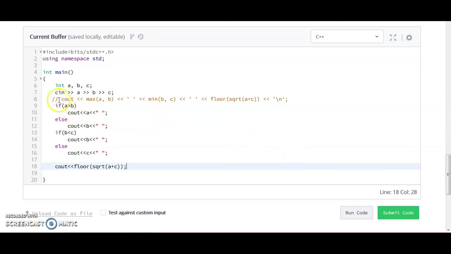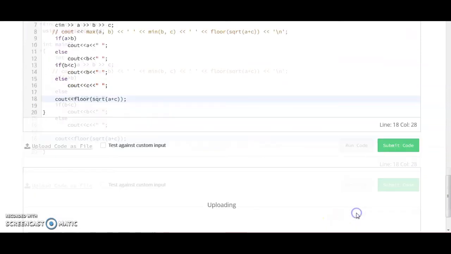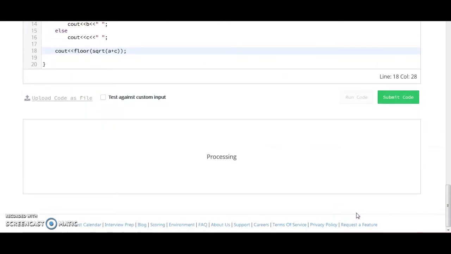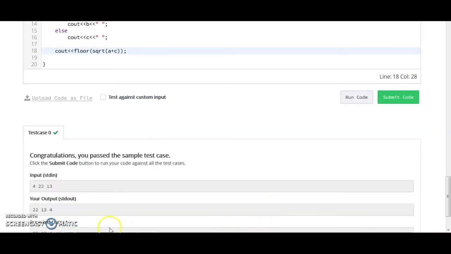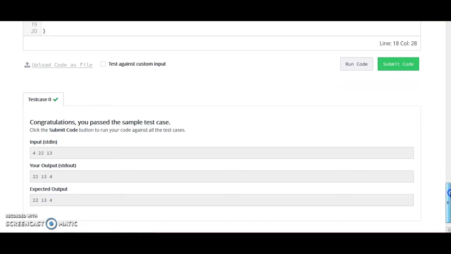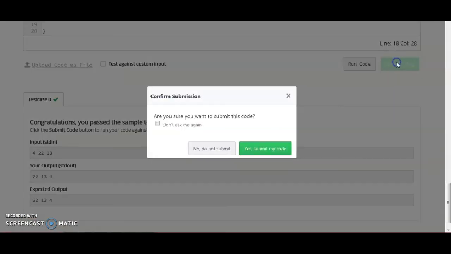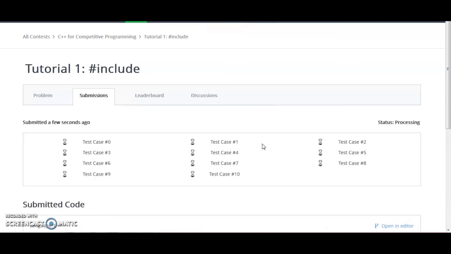I have commented out this line, so now let's run. Yes, again our test case is passed here. As you can see, they have given the input 4, 22, 13, and your output is 22, 13 and 4, and yes, expected is also the same. Now we can submit the code and check whether the other test cases pass. There are 10 test cases, and yes, all the test cases have been accepted.